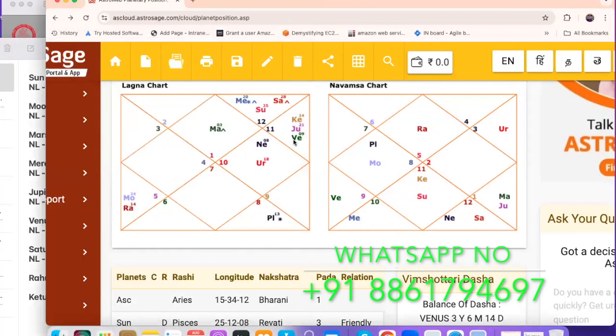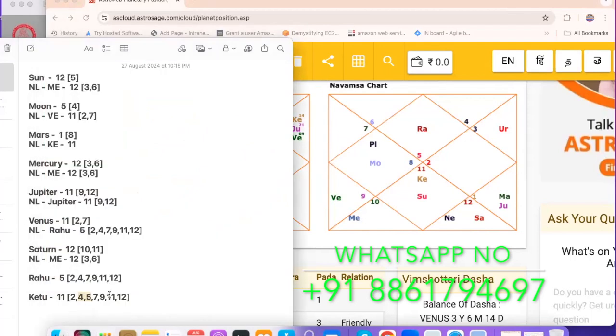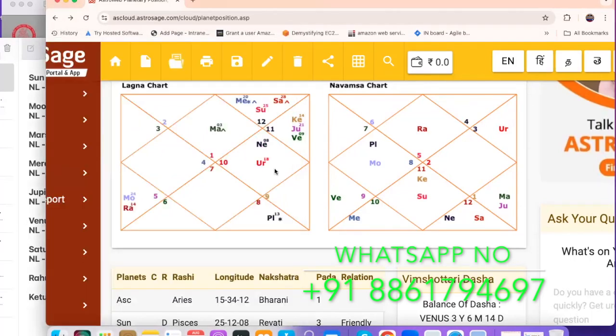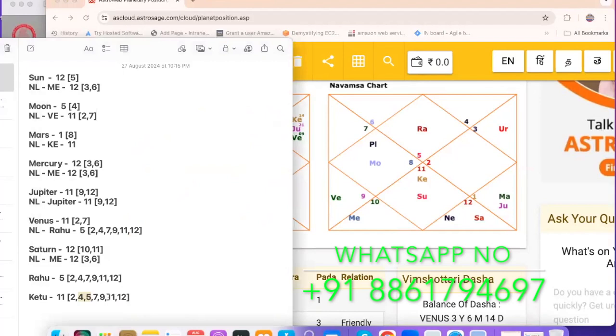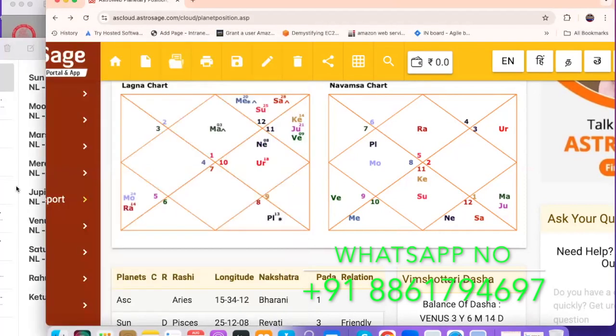And Venus is ruling the second house lord and seventh house lord sitting with the Ketu in the 11th house, so that's why 2, 7, 11 is there, right? Then Jupiter ruling the ninth house lord and Jupiter is ruling the 12th house lord sitting in the 11th house. So 9, 11, 12 written. So you should not repeat the numbers. Okay, you should just write it in a single digit number and then give it.